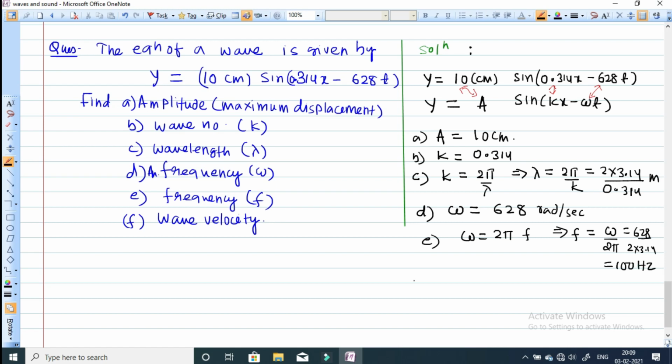Now f is wave velocity. So velocity is equal to wavelength into frequency. Wavelength is equal to, just we have calculated, 2 into 3.14 divided by 0.314. Frequency, just you can calculate 628 divided by 2 into 3.14. So it will be cancel out, and 100, 10 to the power 3 and 2. So it will become 2 into 10 to the power 3 meter per second when you will calculate.